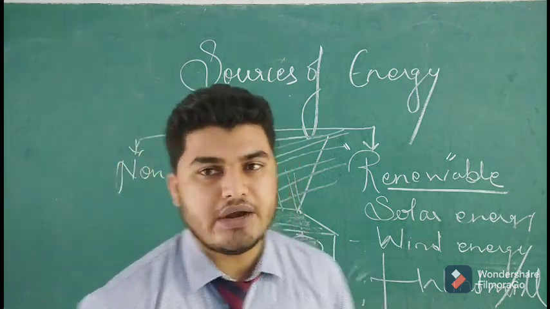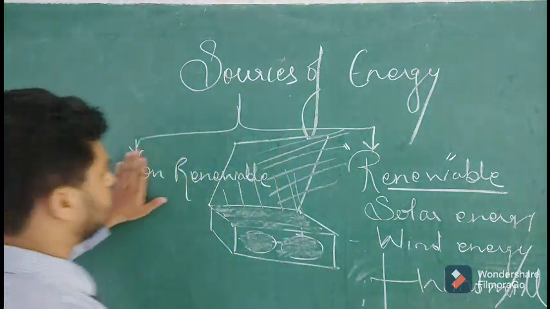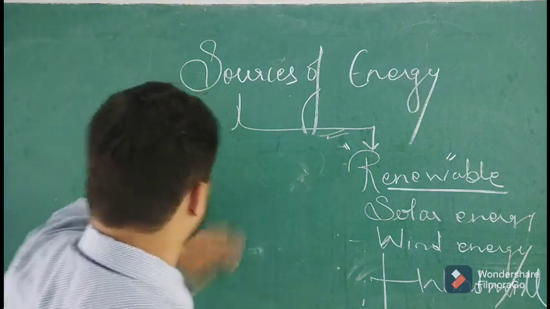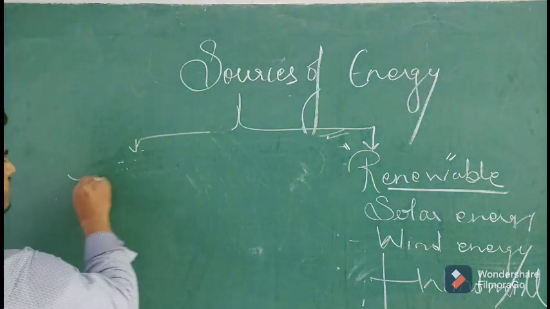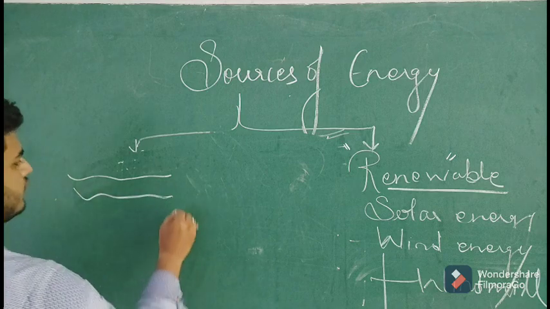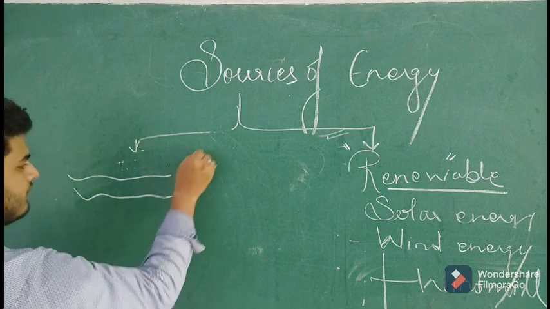Hydroelectric energy. In this, along a sea or ocean or river, a dam is constructed.